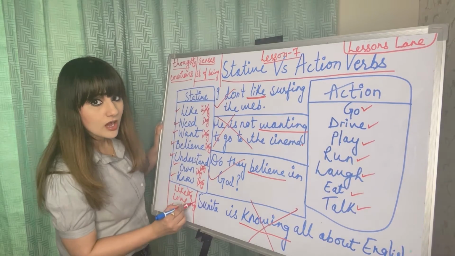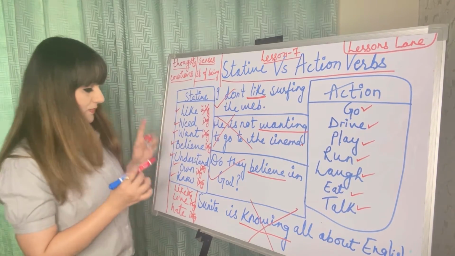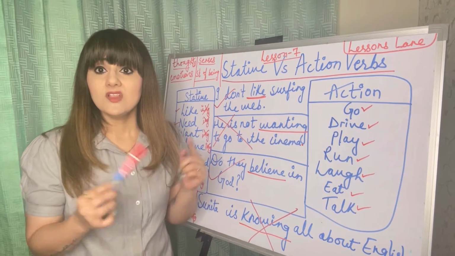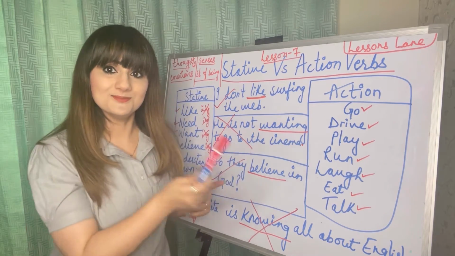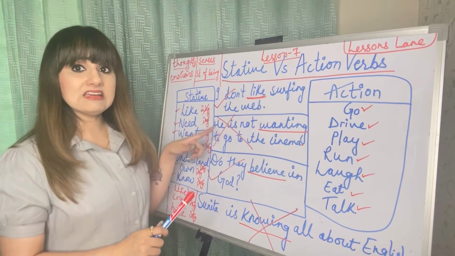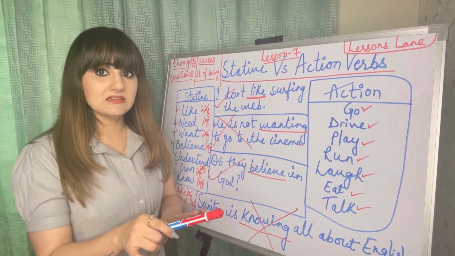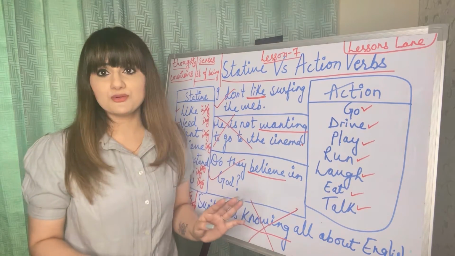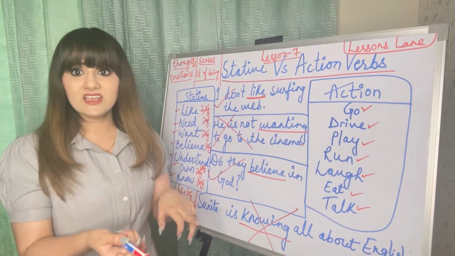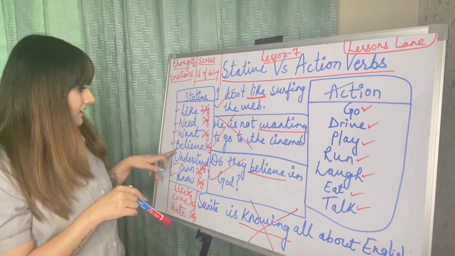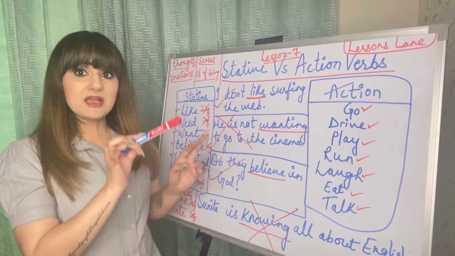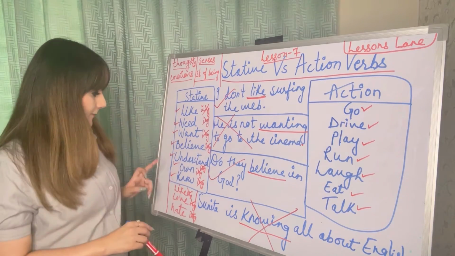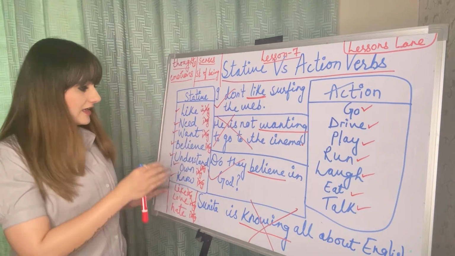So let me tell you how you are not going to use -ing here. I am liking her? No, this is related to your feeling. I like her. That's correct. I'm needing her? No, I need her, or I need it. I'm needing it is absolutely wrong. I'm wanting it? No, I want it. I believe in her. I am believing in her? No. I'm understanding? No, I understand it. I'm owning? No. I own a car.